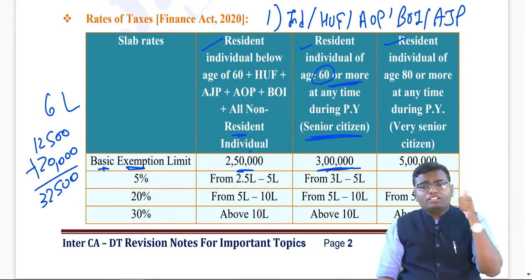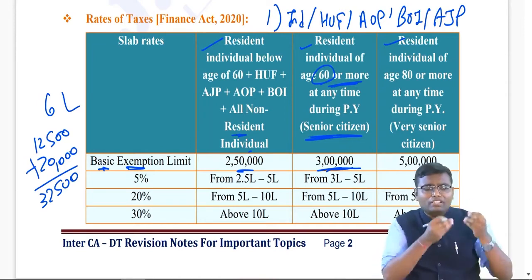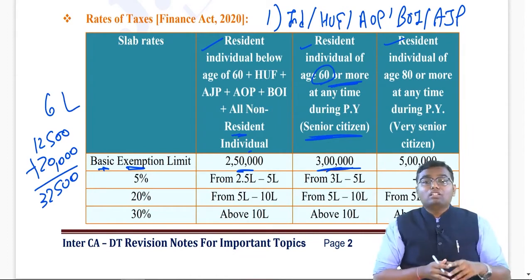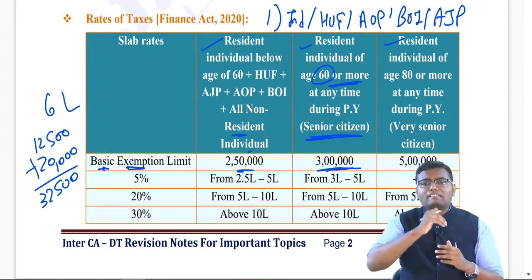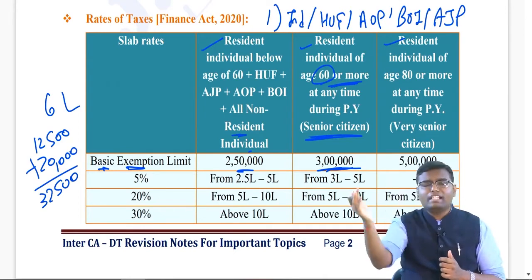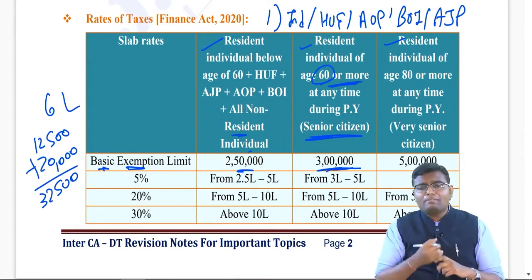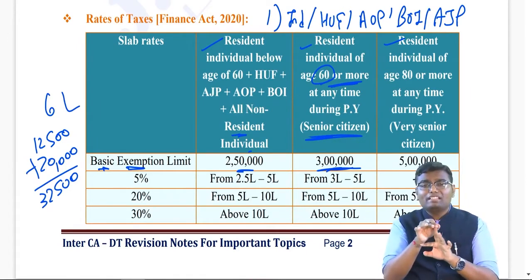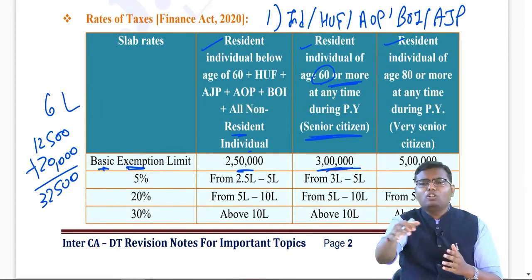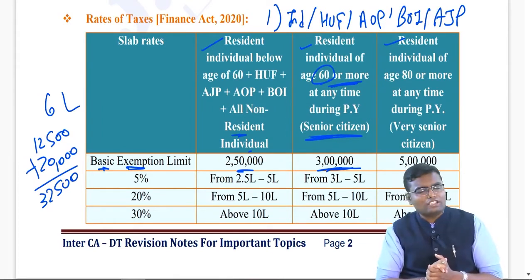Now once you touch 60 at any time during the previous year, let's say your birthday is on 31st March 21, for a single day you turned 60, still you will get the higher basic exemption limit of rupees 3 lakh for the entire year. But this particular point of rupees 3 lakh is not applicable to HUF, AOP, BOI, AJP. It is not applicable to any non-resident individual. It is applicable only to a resident individual aged 60 or more.